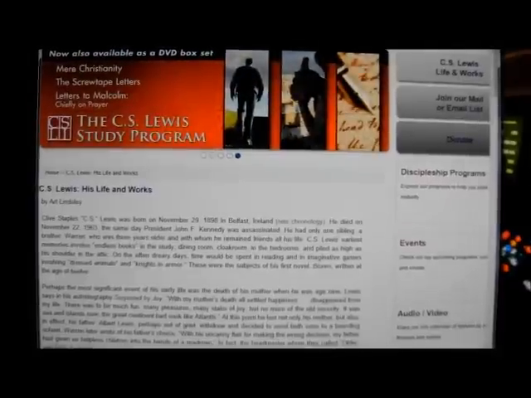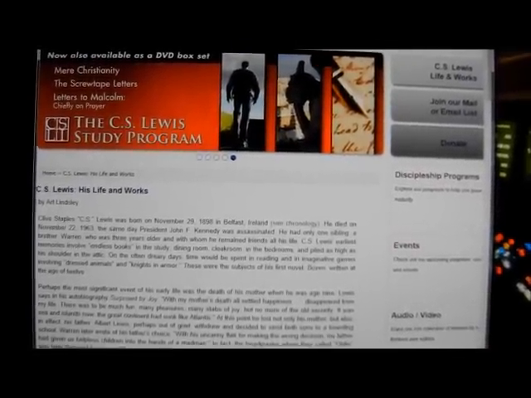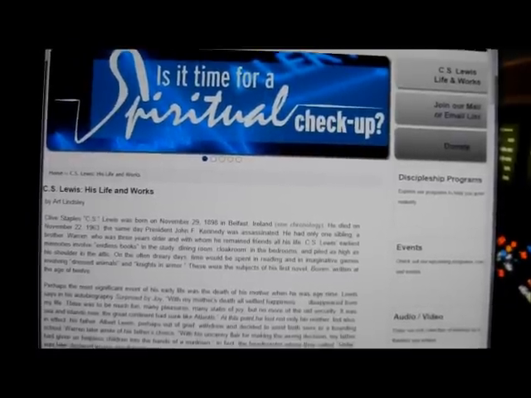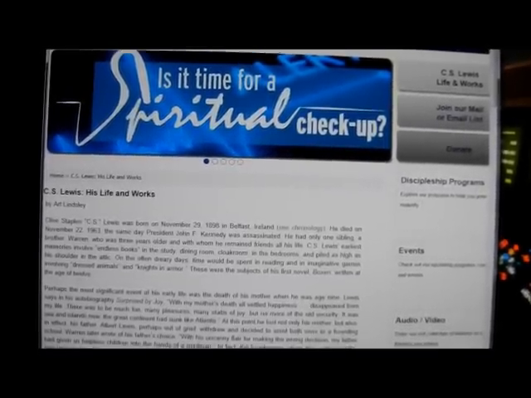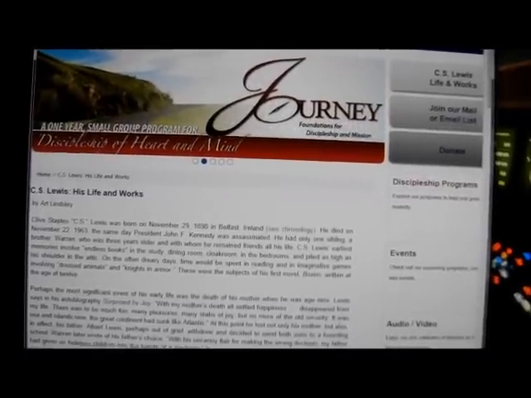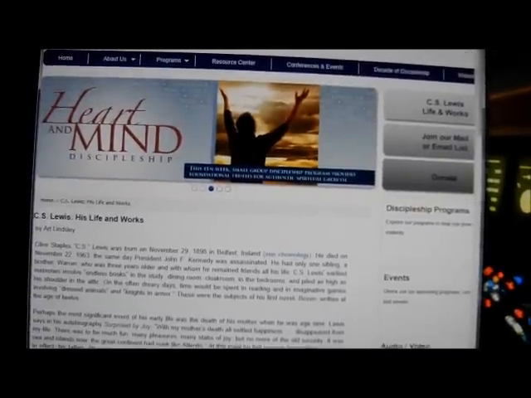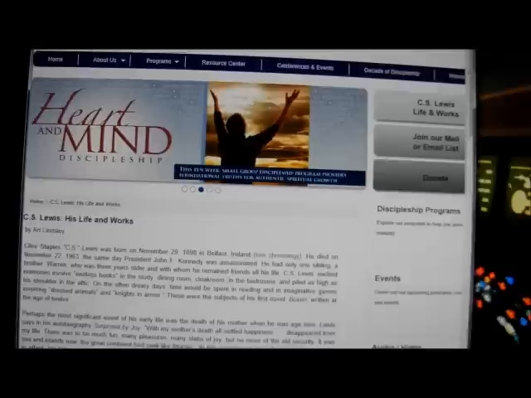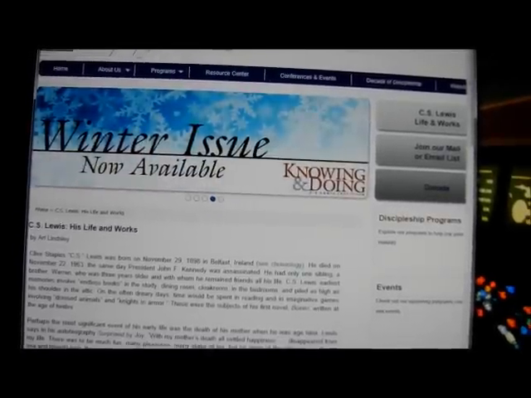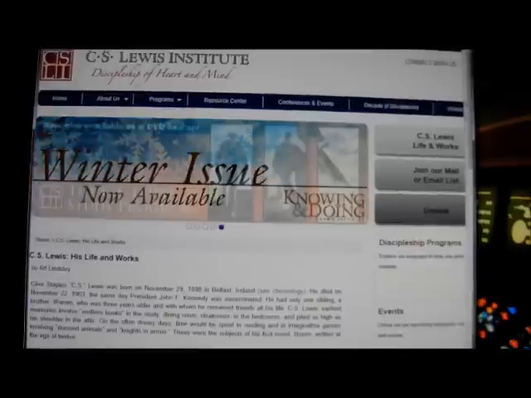So this is about C.S. Lewis, as I mentioned, so let me go ahead and read the first paragraph to you. Clive Staples, C.S. Lewis, was born on November 29, 1898 in Belfast, Ireland. He died on November 22, 1963, the same day as President John F. Kennedy was assassinated. He had only one sibling, a brother named Warren, who was 3 years older and with whom he remained friends all of his life.